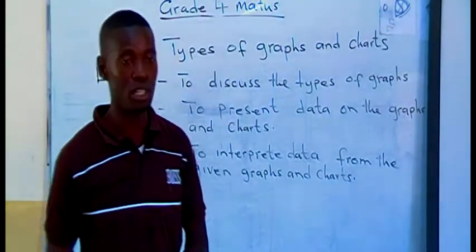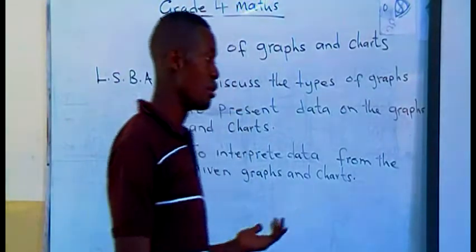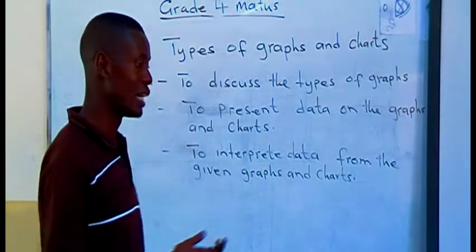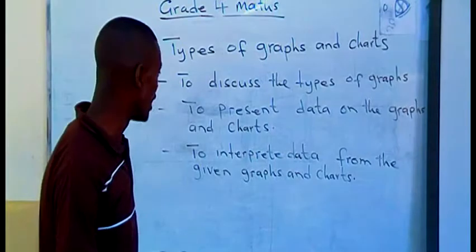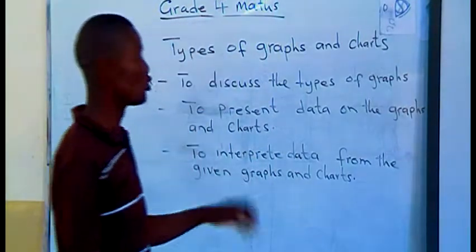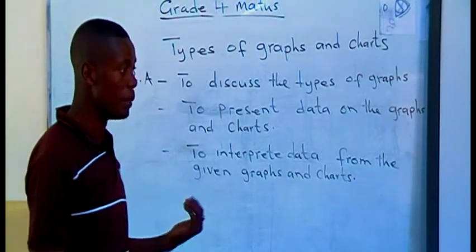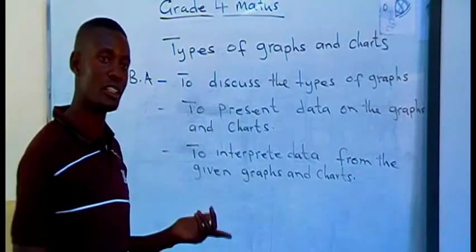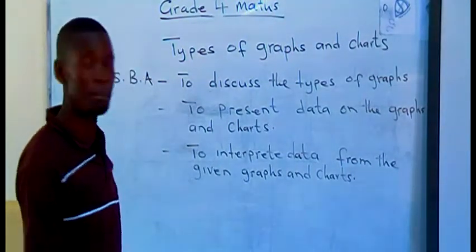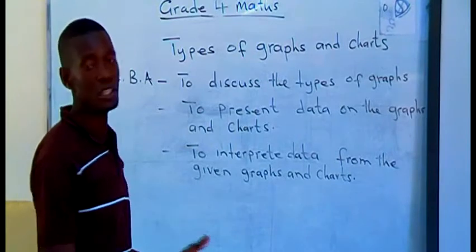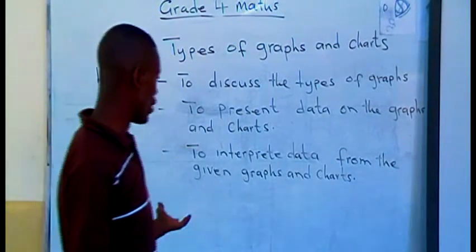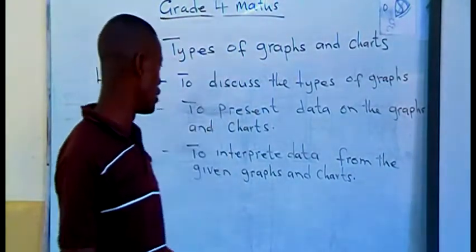Now, to be specific, today we are going to be looking at a type of graph we call a bar chart. It is a bar chart, not a graph, but it is called a bar chart. You remember in our previous lesson we talked about one type of graph, which was a pictogram. Today is a different one. We are going to do one activity with boys and girls.